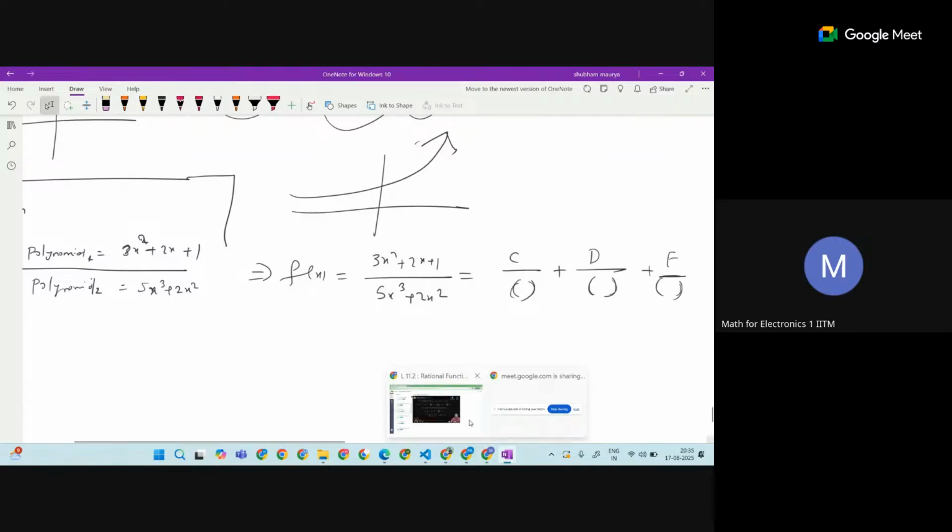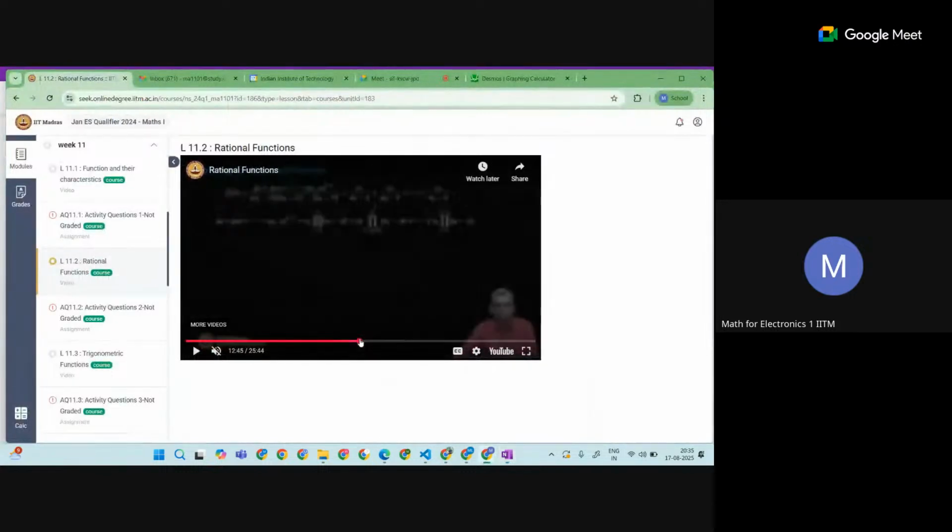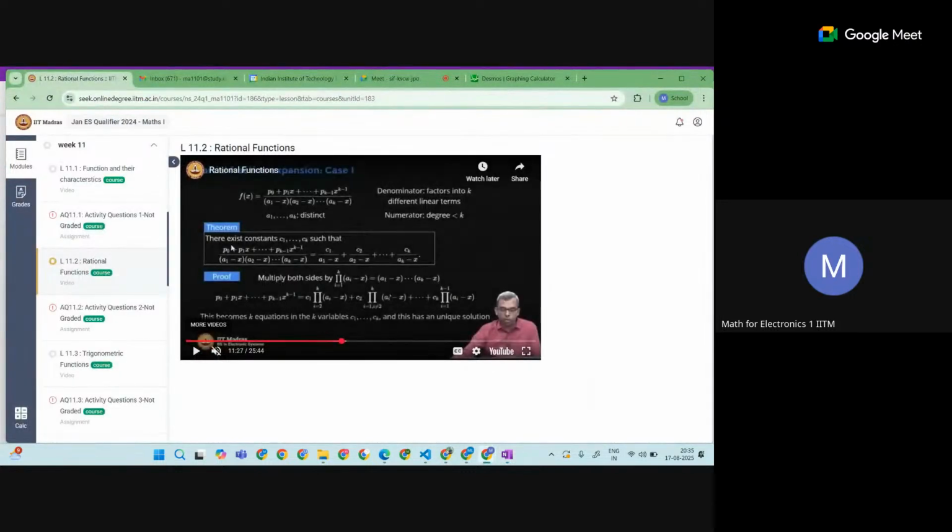And the professor is giving the proof. Yes, this is true. Why is it so? The proof is there. There exists a constant c1 such that you can write it, if the numerator is this polynomial and the denominator is this one. See what the degree here is. The numerator is x to the power k minus 1, and the degree of the denominator is just k.